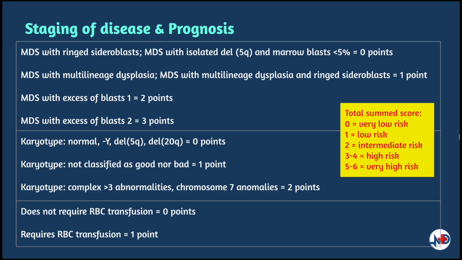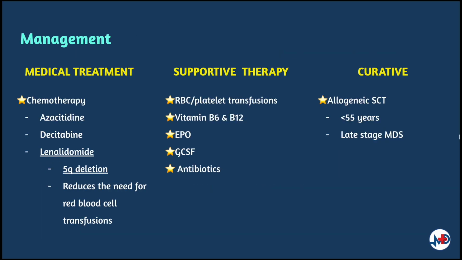Outcome and median survival is highly dependent on the number of risk factors. Patients in the highest group have a median overall survival of 10 months. Patients in the lowest group have a median overall survival of roughly 8 years. The therapeutic approach is dependent on the patient's condition and takes into account their presentation, age, and comorbidities.